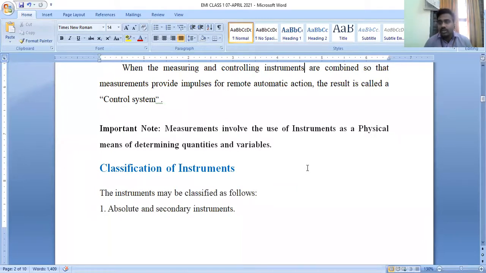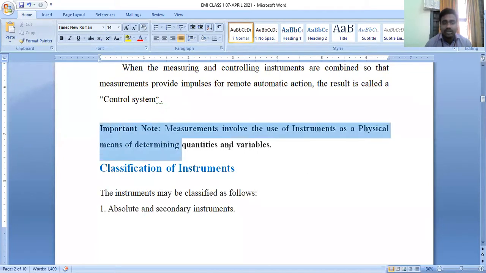Now how can we link the concept of measurements and instrumentation? I formulated that into an important note here. Measurements involve the usage of instruments, either for physical means, or for measuring quantities, or for the measurement of variables.